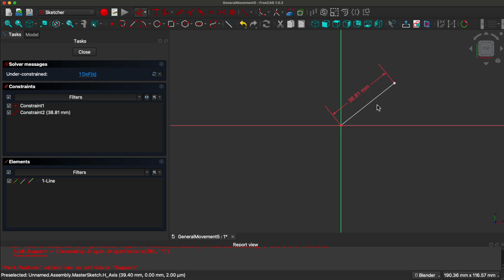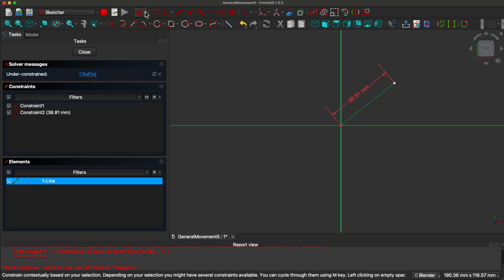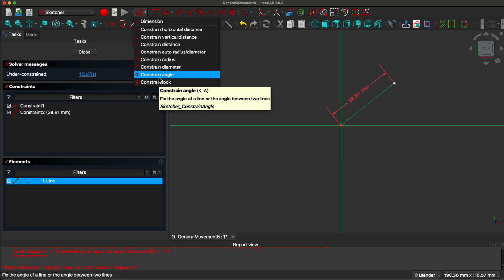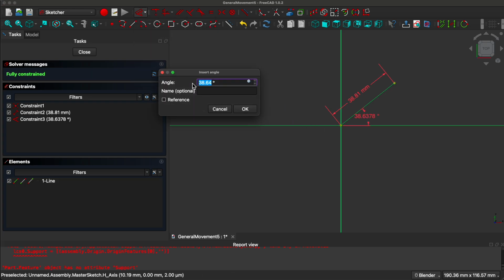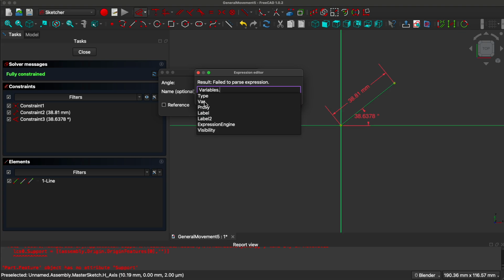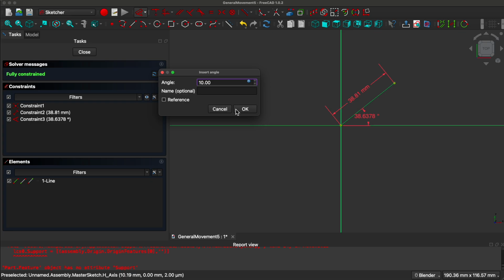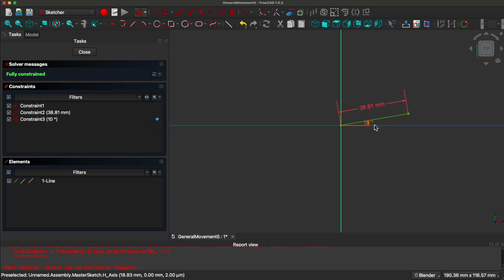You do that by selecting that line and shift selecting the x-axis, going to the constraints and adding an angle constraint, then clicking on the little round icon there and saying variables var. Okay, so it's governed by the variable var.